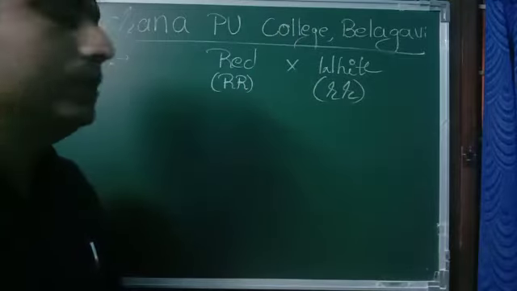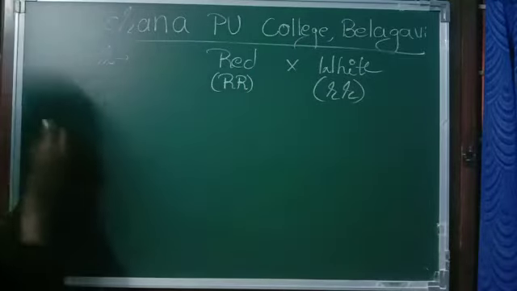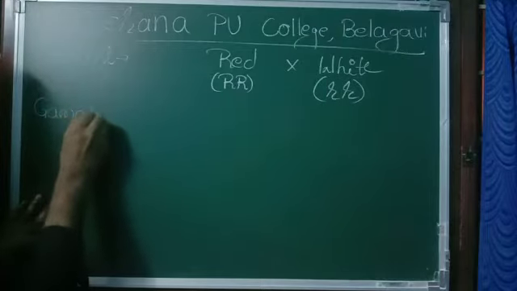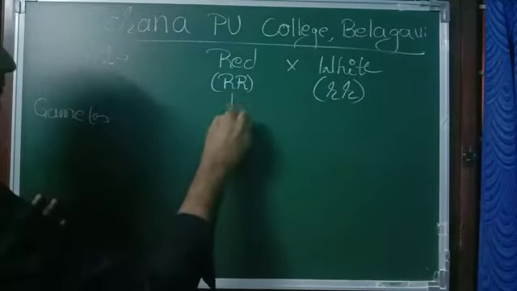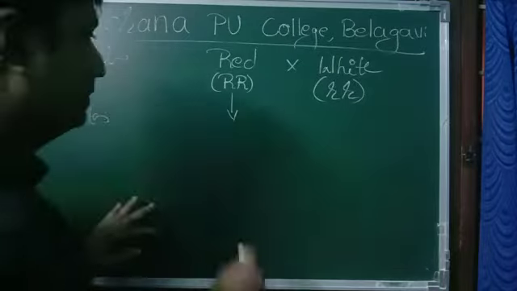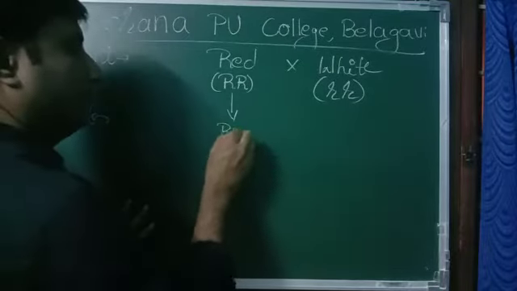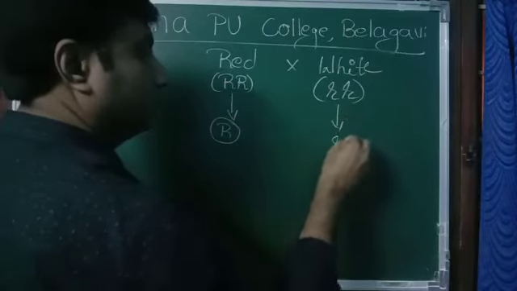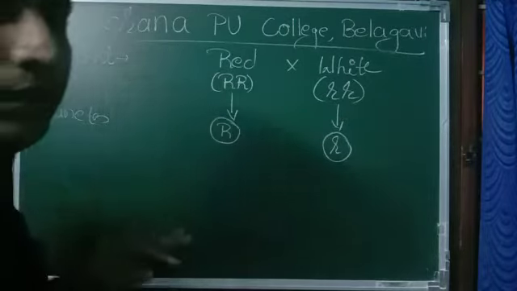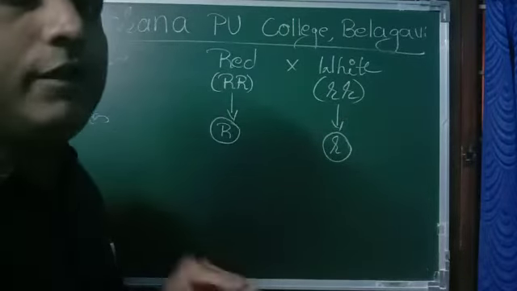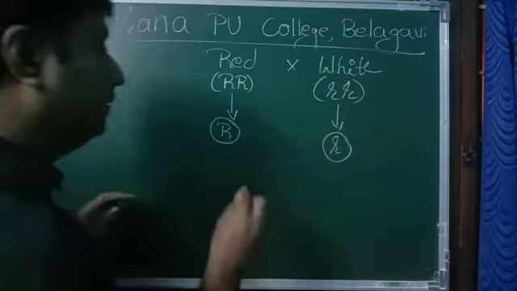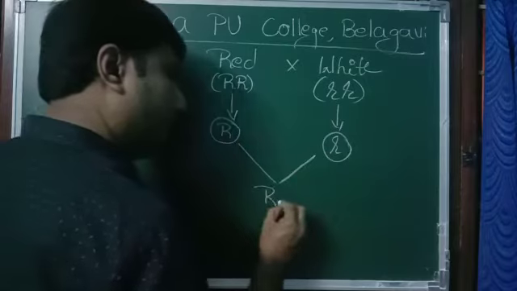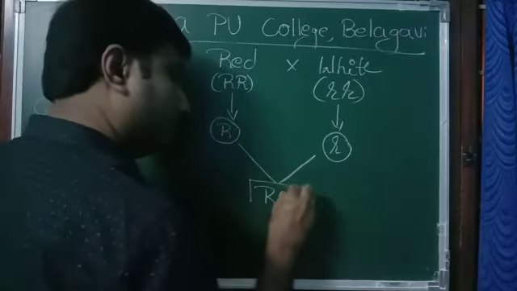Now coming to their gametes. In the first generation, F1, first filial generation, when these two come together, we get capital R, small r.